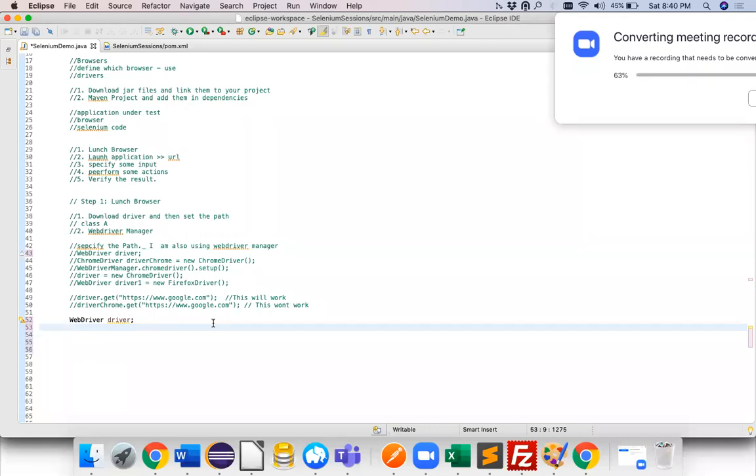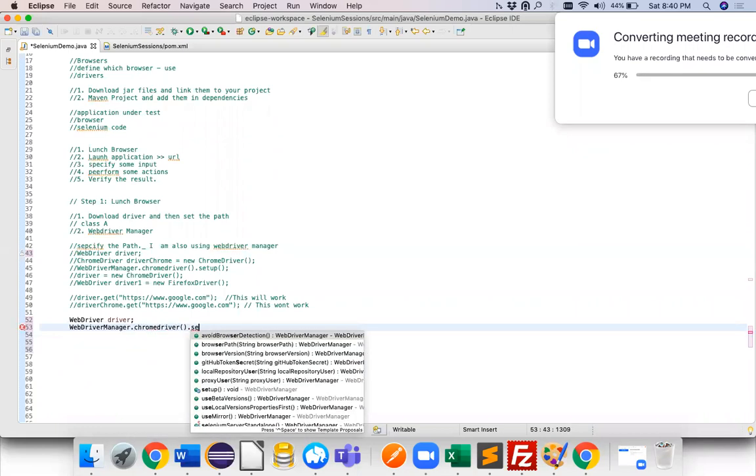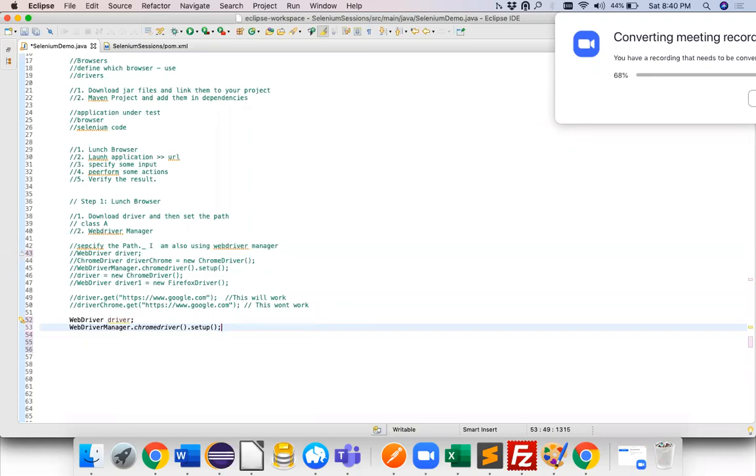Okay, so I say WebDriver driver. And then what's the next step? Next step is instead of using paths, I'll simply say my WebDriver manager. I'll say WebDriver manager dot, I want to use Chrome driver and I'll say setup. At this particular step, I don't think it will run.